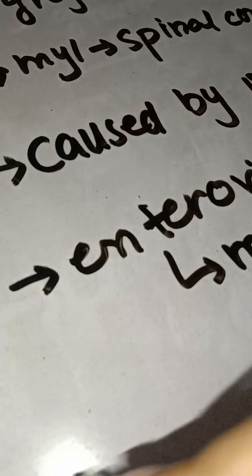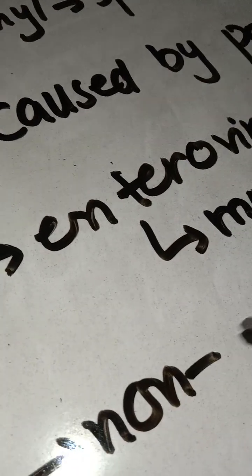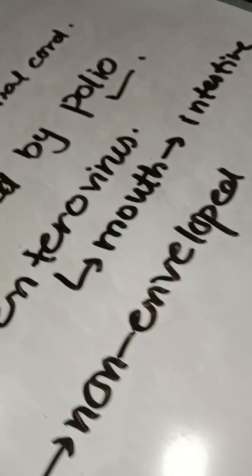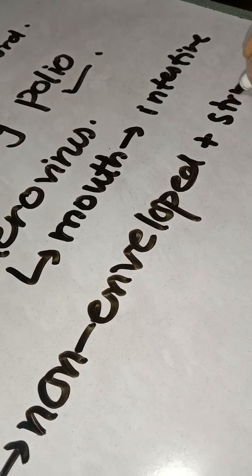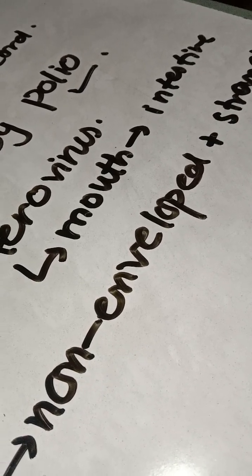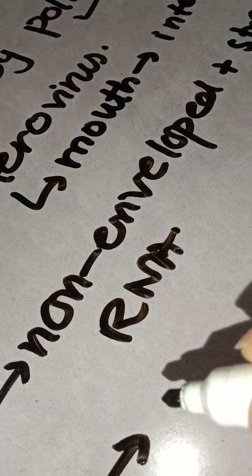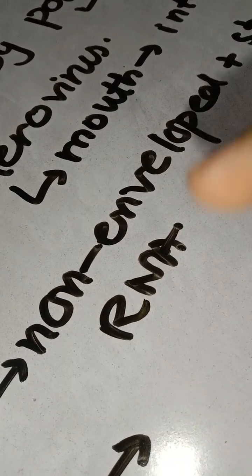It is a non-enveloped, plus-stranded RNA virus, and what does it basically do?